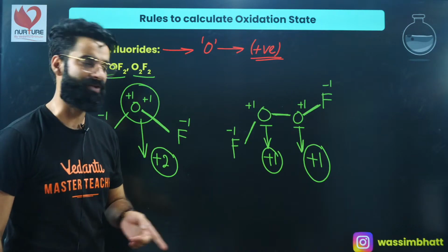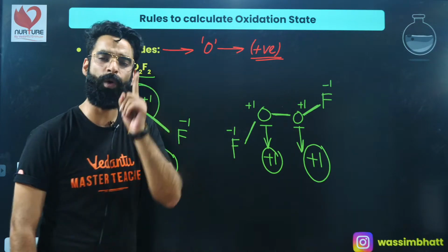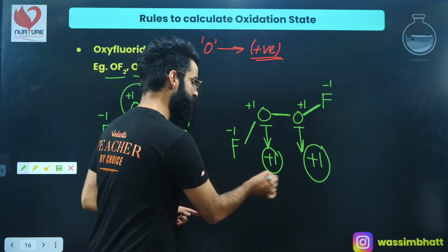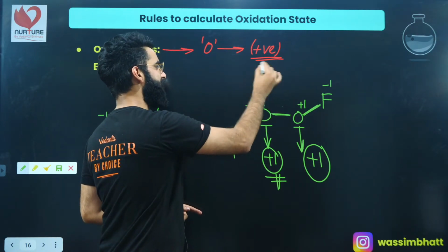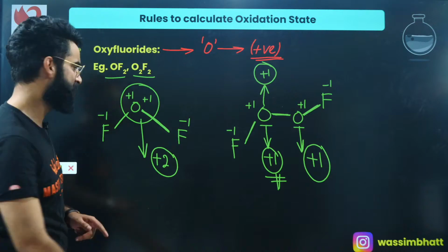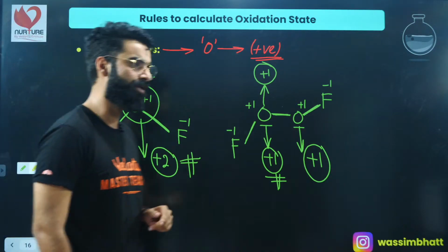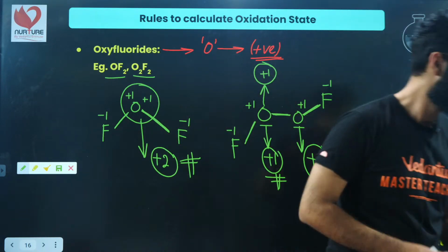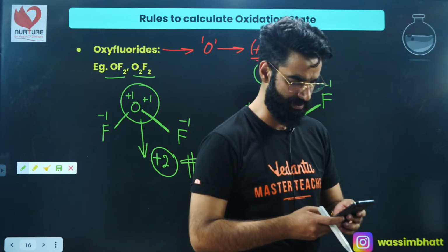And the charge present on an atom in a given compound is what we call the oxidation state. So if I ask you, what is the oxidation state of oxygen over here? You need to see, on one atom of oxygen, what is the charge present? And on one atom of oxygen, the charge present is +1. So +1 is going to be the oxidation state of oxygen in case of O2F2. Similarly, +2 is going to be the oxidation state of oxygen in case of OF2. I'm sure this is again clear to everyone. Right, people? Just let me know in the chat if every single thing is clear so that I can move on to a few more important concepts.